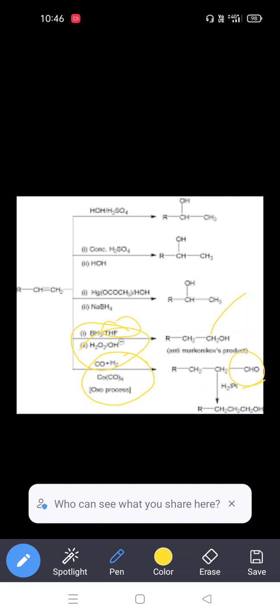So the most important preparation in this process is hydroboration. It is very useful to prepare the primary alcohols especially. So that's why it is very useful and it is very advanced. This is one of the most useful reactions. Okay.